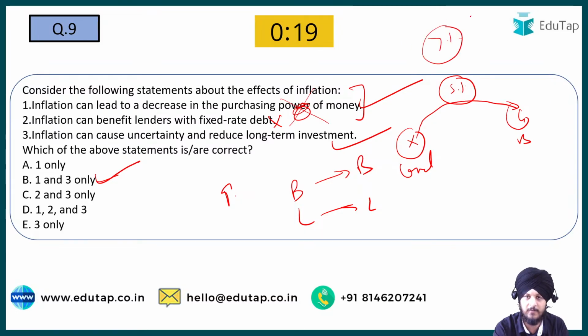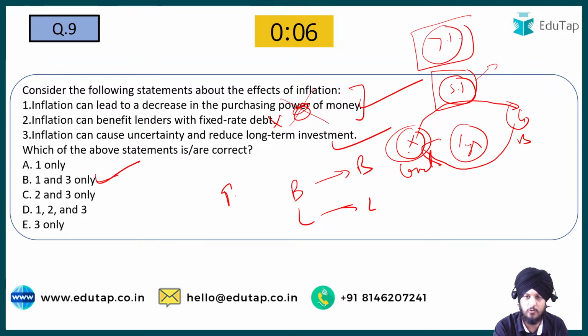Now the rate of inflation in the economy is higher than the interest rate at which he is going to receive back his money from the borrower after maybe 1 year. Within this 1 year the inflation got increased and it is more than 5%. So what is going to happen with the lender? Don't you think it is going to be a loss scenario for the lender? The answer is yes, it is going to be a loss scenario.